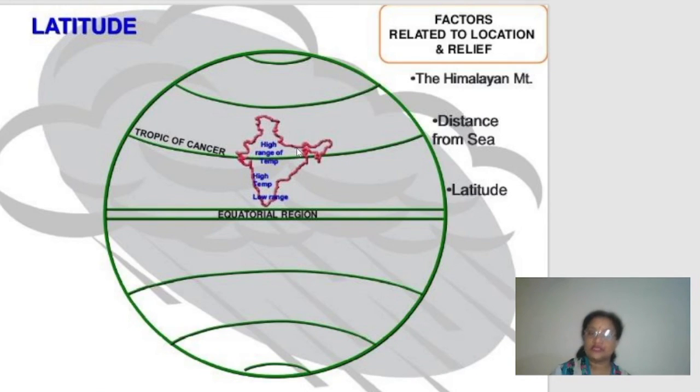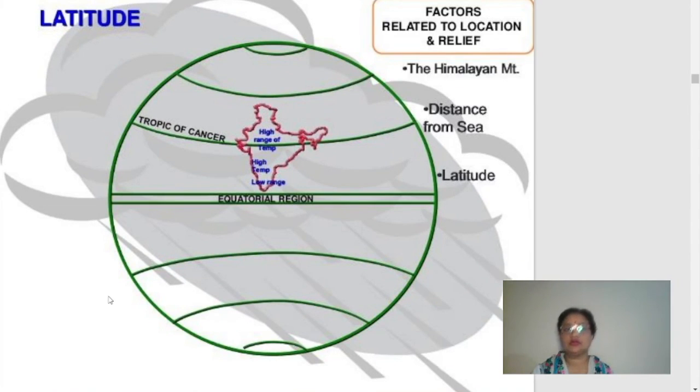So again, let me tell you, in the maximum part of India or the Indian subcontinent, basically the type of climate which we experience is tropical or subtropical type of climate, right? And this is the reason, children, that overall we say the tropical type of climate is experienced in the Indian subcontinent. Now this is how the latitude affects the climate of India. So children, let's wind up here with this video, and in the next video I will continue with the other topics which we have under the climate of India.